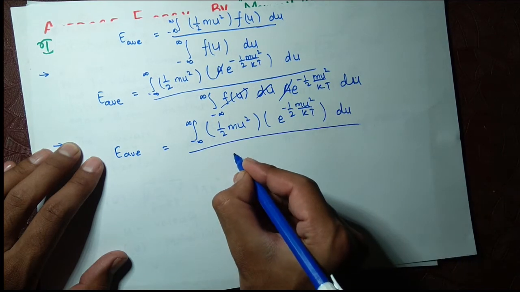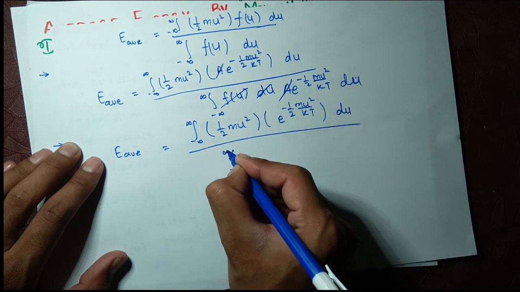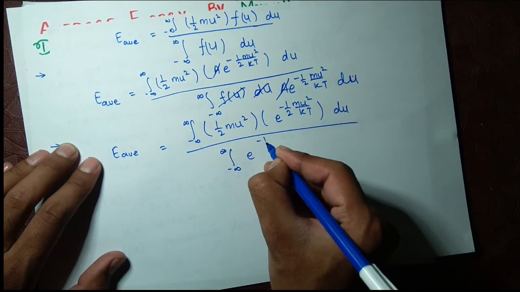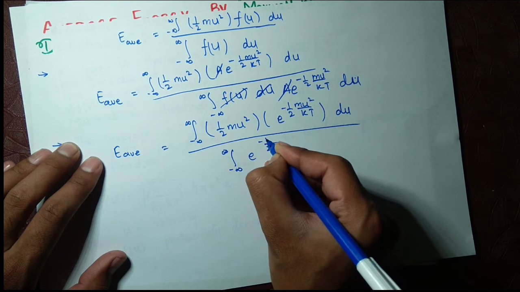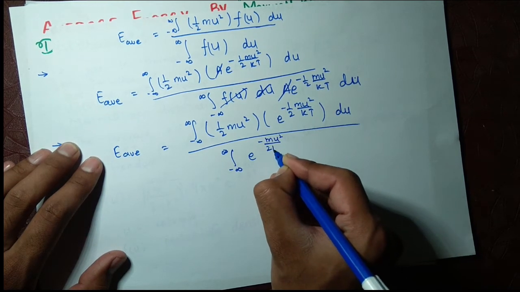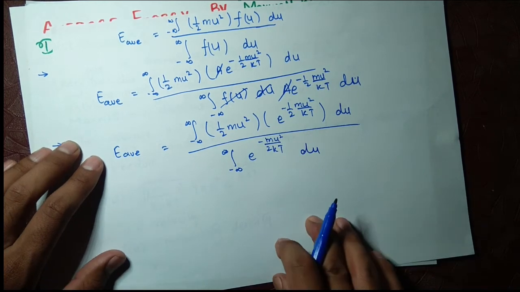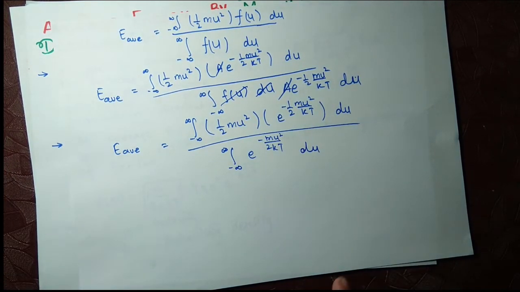And in the denominator we will have integral from minus infinity to positive infinity of e to the power minus half of mu square over kT du. So this is the integral.